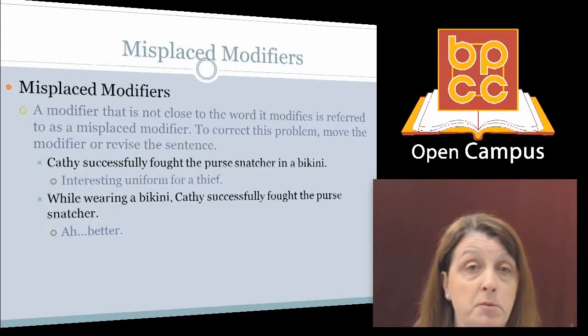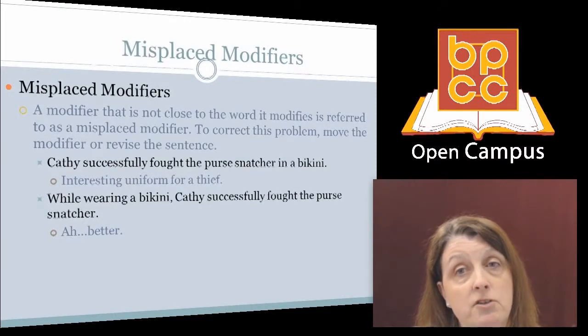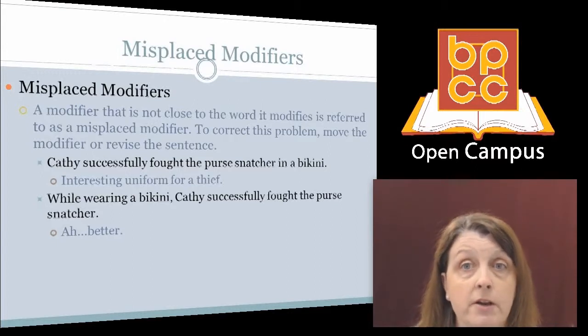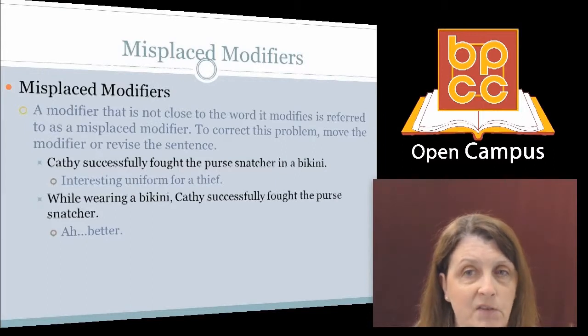Let's talk about some problems with modifiers. A misplaced modifier is a modifier that is not close to the word that it modifies. To correct the problem, you can move the modifier or just revise the sentence. Here is a sentence with a sample misplaced modifier. Kathy successfully fought the purse snatcher in a bikini.